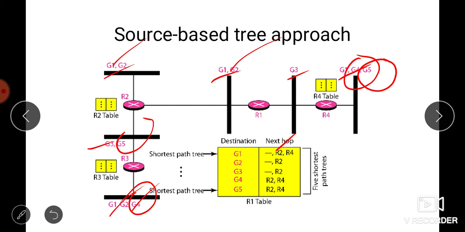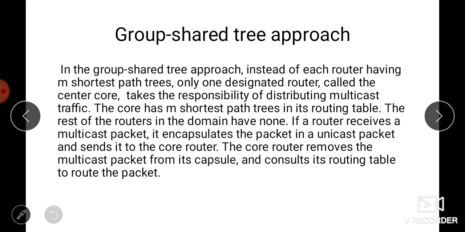In this particular approach, what is the disadvantage? If the number of groups is m, then each router needs to have m shortest path trees, one for each group. So you can also assume the complexity of the routing table. Let's suppose if we have 100 or thousands of groups, then it will be a very difficult protocol to manage. So for this particular disadvantage, we have one more approach, which is the group shared tree approach.